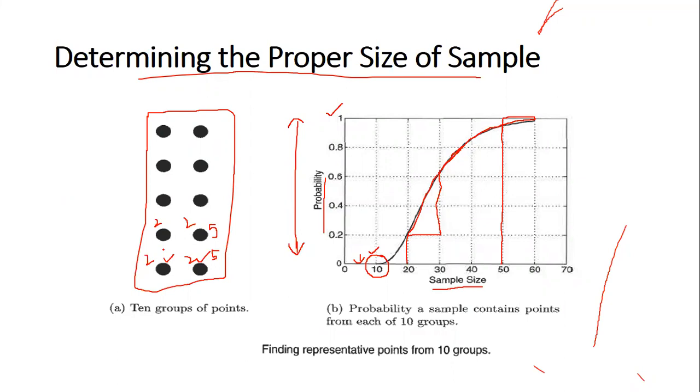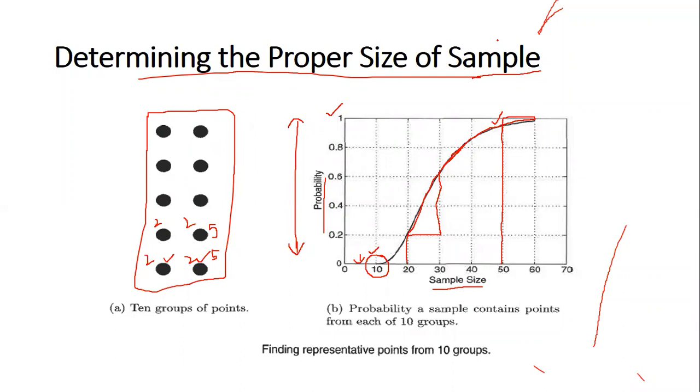So instead of having the entire group, this 5 is going to give us very good results, because it is almost equal to the entire data set, number one. Number two, the time and effort consumed is less in comparison to having the entire data set as the sample. So this is how the proper size of a sample is going to be a lot of advantage.